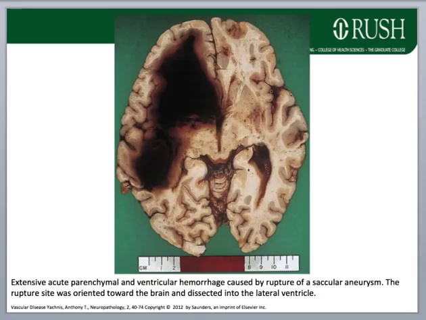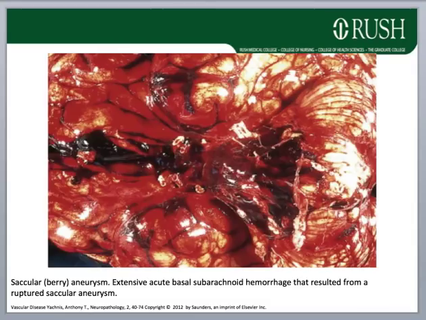This image shows extensive acute parenchymal and ventricular hemorrhage caused by rupture of a saccular aneurysm. The rupture site was obviously oriented toward the brain and dissected into the lateral ventricle. More commonly, ruptured saccular aneurysm results in extensive basal subarachnoid hemorrhage, as occurred here.